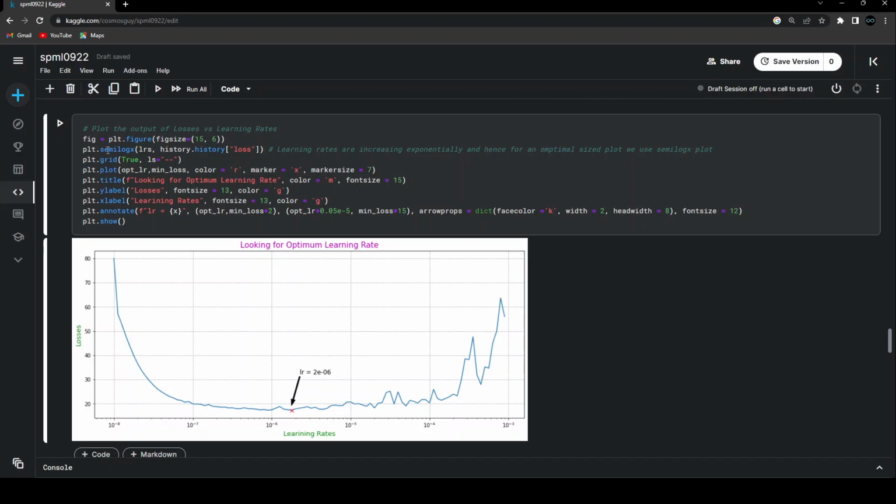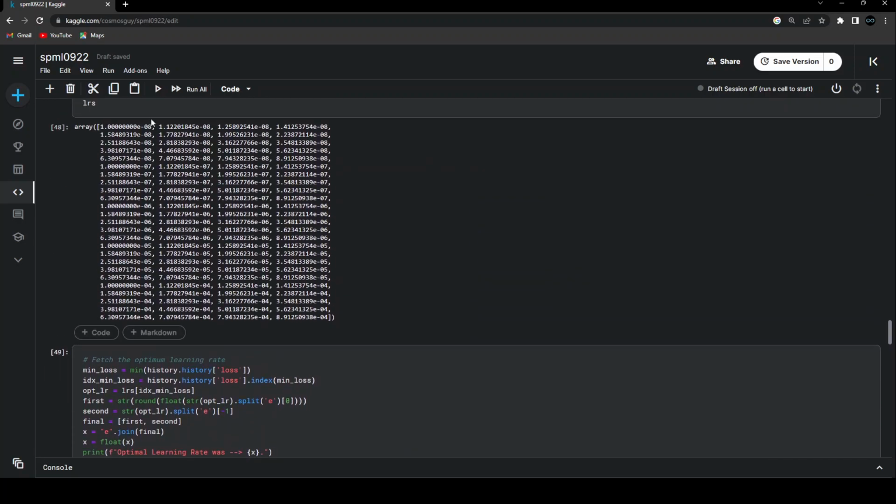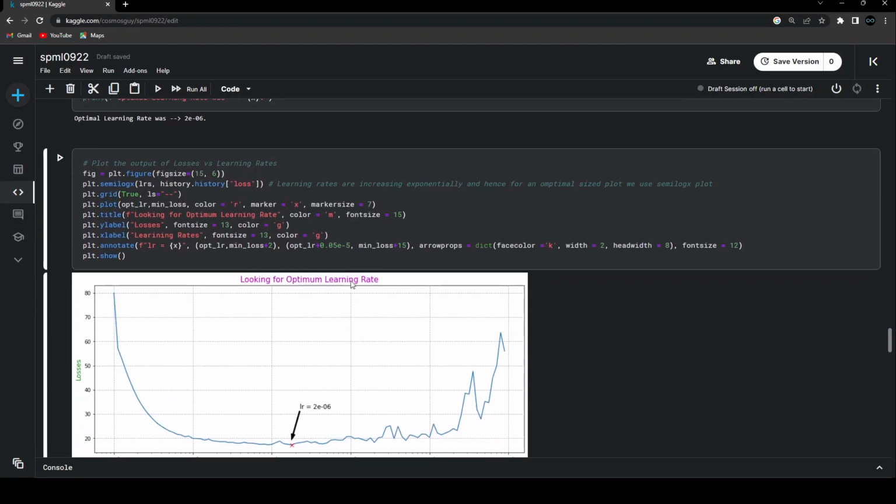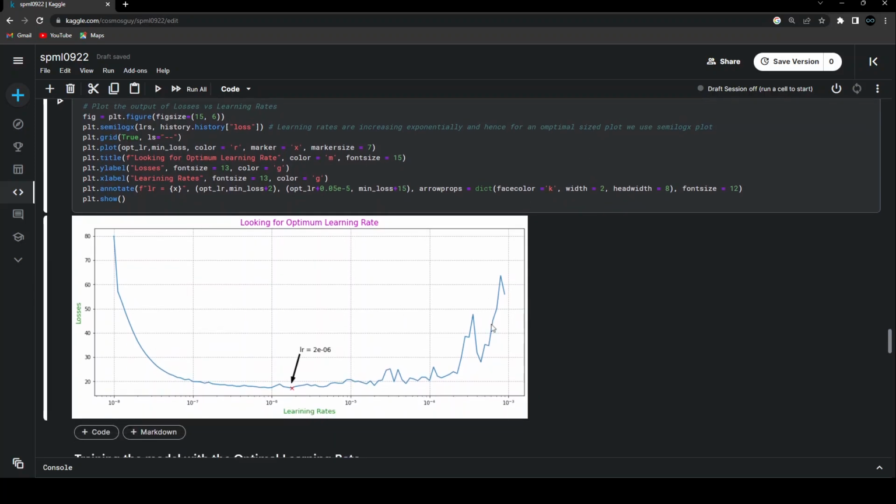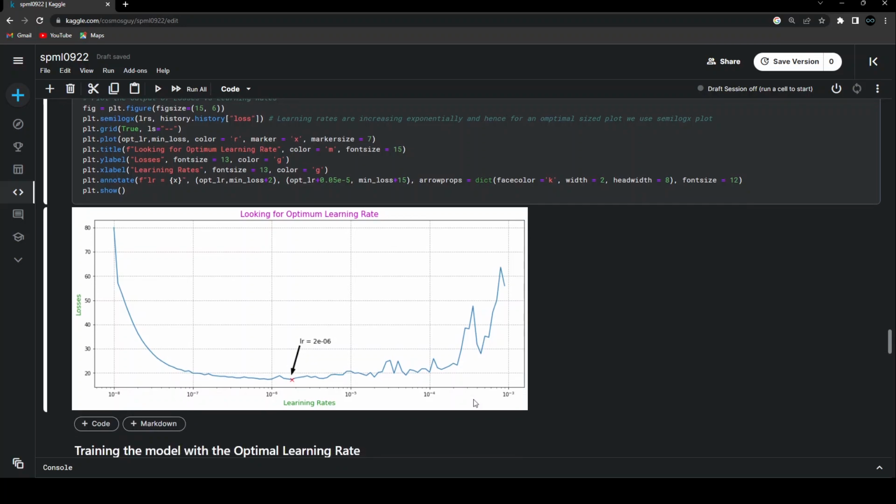And also one more thing is this semilogx. Why am I using plt.semilogx? Why not plt.plot? Because the learning rates are increasing exponentially, as we saw over here, from 1e-8 all the way to 1e-4. So because the learning rate is increasing exponentially, for getting the optimal size plot over here, we are using semilogx. It converts all the values of x into the log scale, and that's the reason we are getting this kind of graph. If you don't do this, you will not be able to get the graph in this particular way. So to get this optimal sized graph, we are using semilogx on the learning rate.